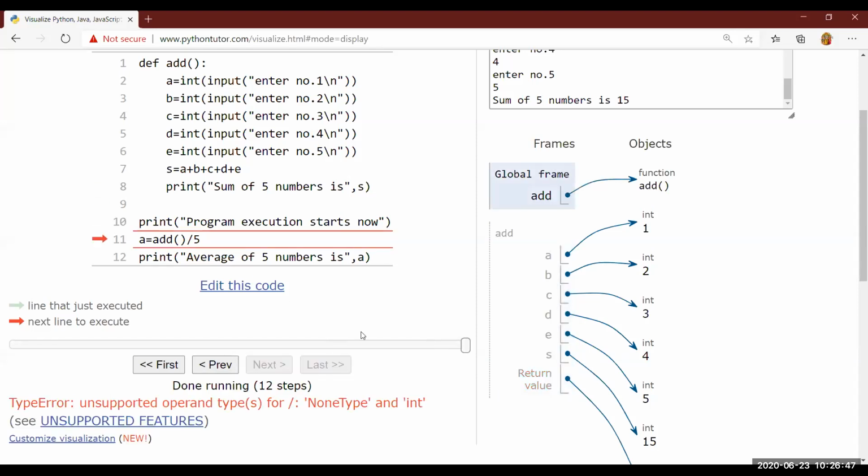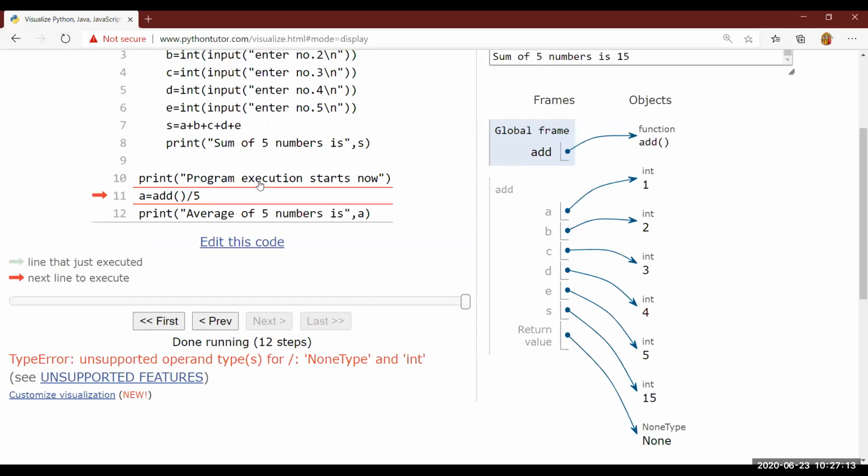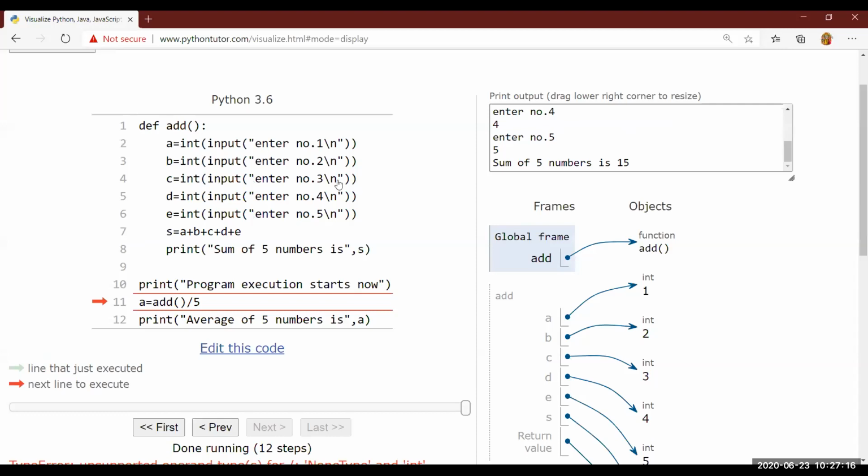Execute. Click on next. See here: error. You are trying to divide None by 5. How can you divide something which is not even a value, which is not available, which you cannot see? So here you are seeing an error because you are trying to divide an empty thing by 5. You cannot divide. Always remember, whenever you want to do some calculation on the result of the function, you must return. I hope it is understood.